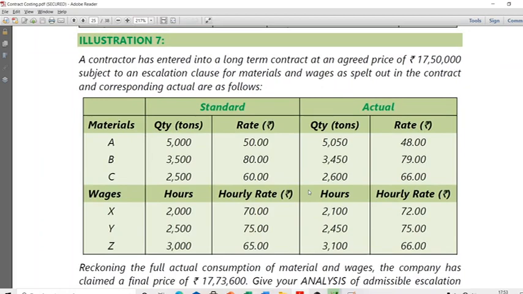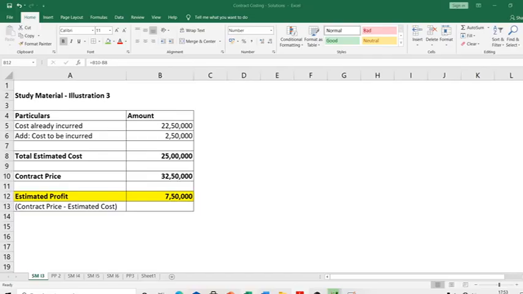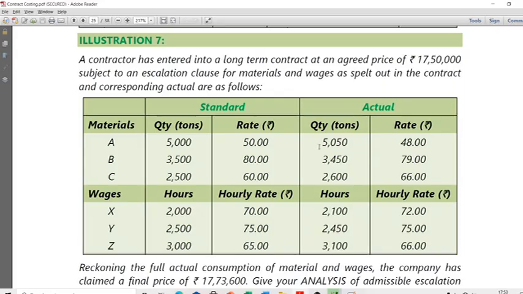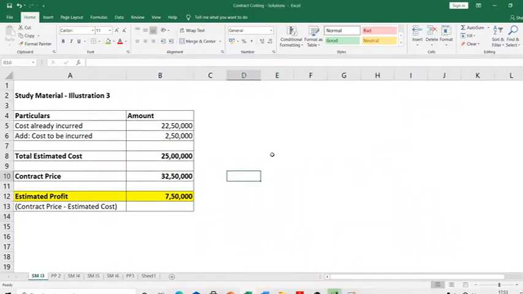We understand that after those discussions that we did, this seems like nothing. Okay, so with this, let's wind up our contract costing. As I said in the beginning, these problems you understand thoroughly, everything else you will be able to. There's nothing great. See, you have only one more problem called practical problem 4 in your study material, then 1 or 2 RTP questions which will test you on the same things. So nothing that we have left out actually, to be very honest, but even those you will be able to do yourself.